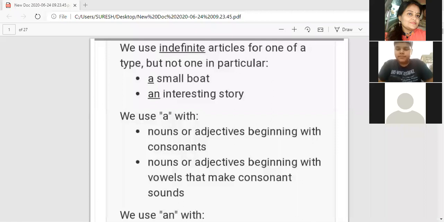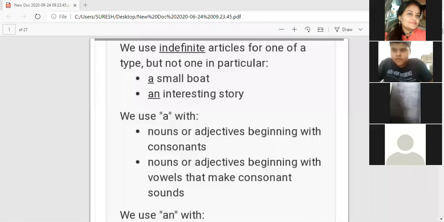Today's class is about all the 3 chapters of the practice book. We will take a quick glance over that. Please don't talk unnecessarily. Otherwise, I will have to mute all of you, and you will not be able to answer. First of all, our first chapter is Article.